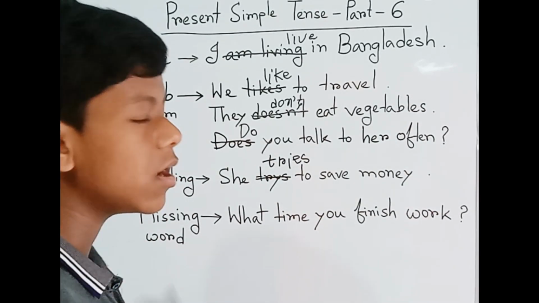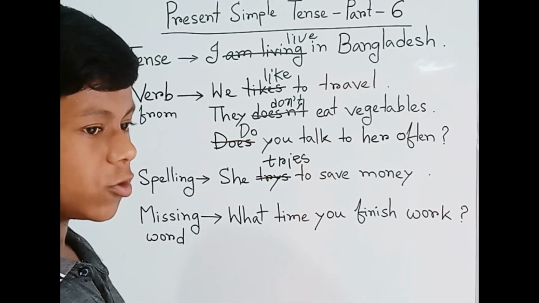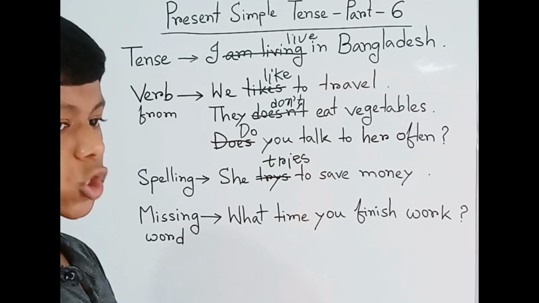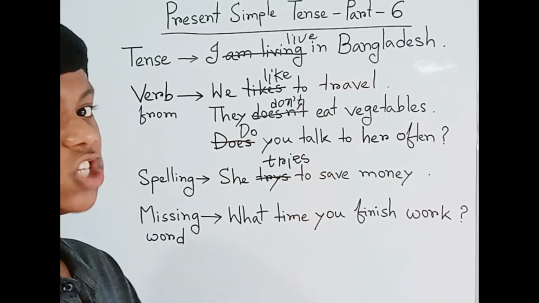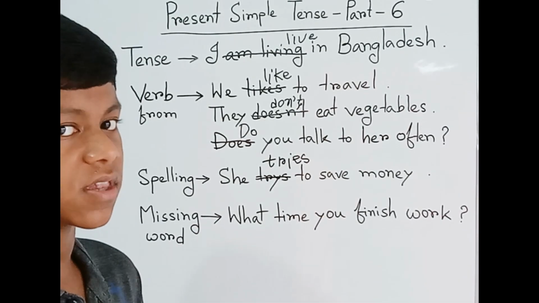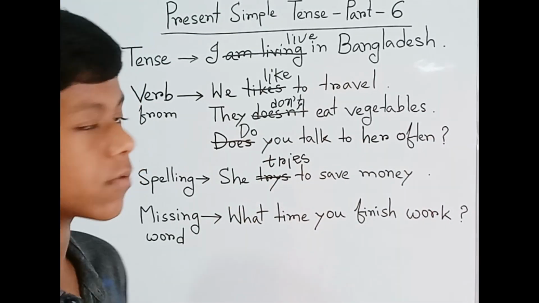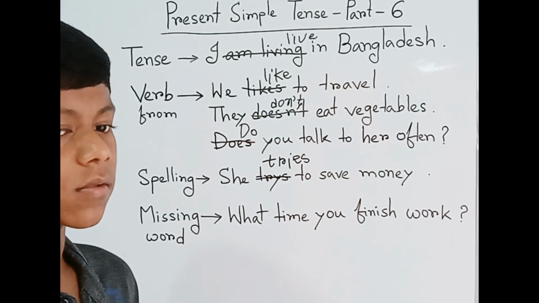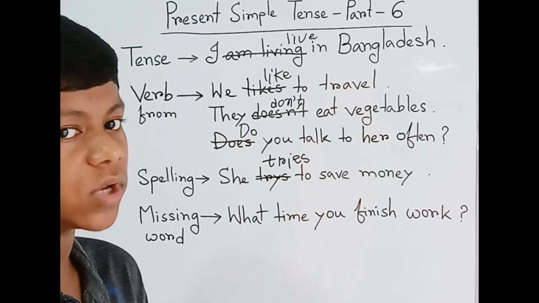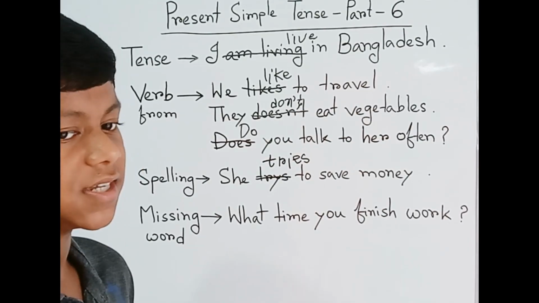So we have already understood the spelling of the tense, only in the present simple tense. We can't do this in writing. It will be a huge mistake if you write "trys" for the third person singular number. She tries to save money. While writing, it will be wrong.